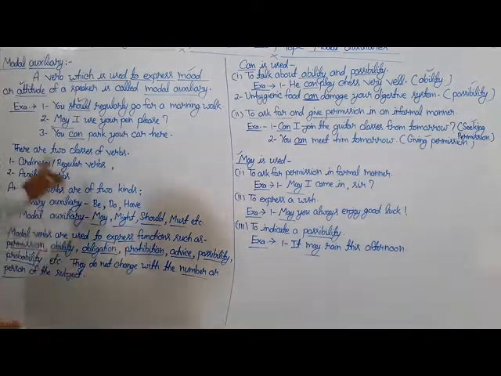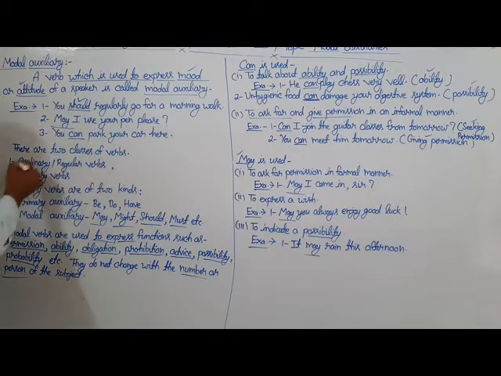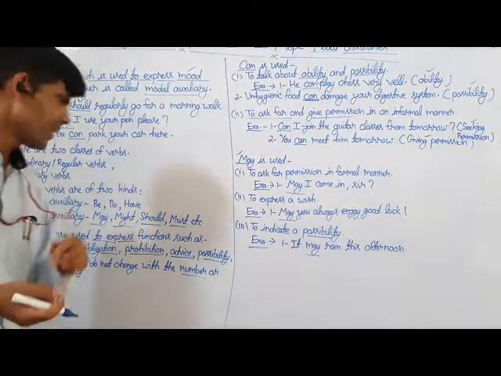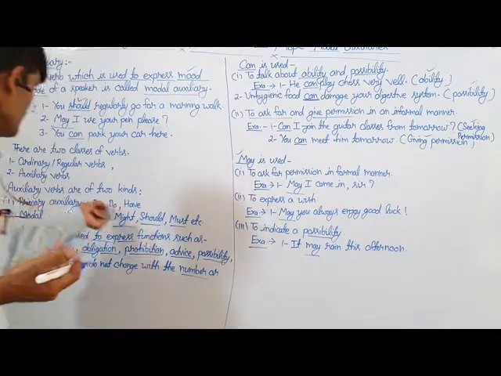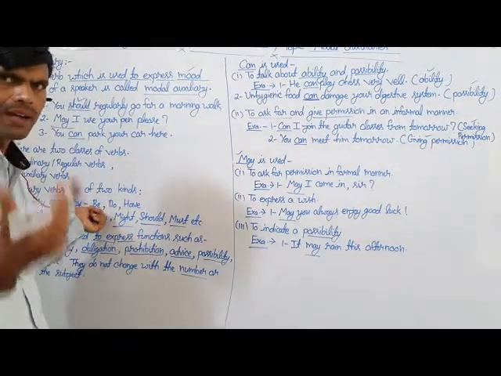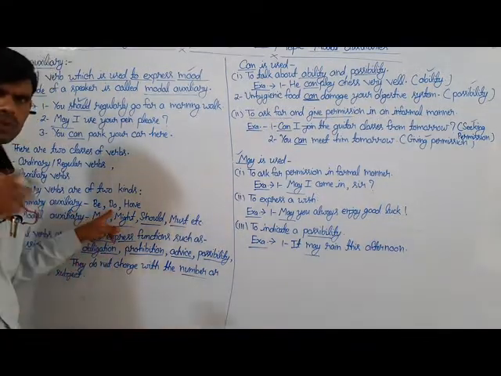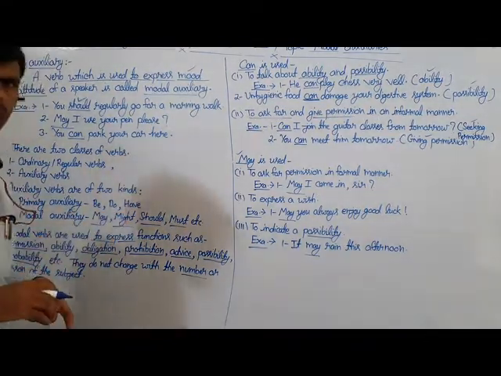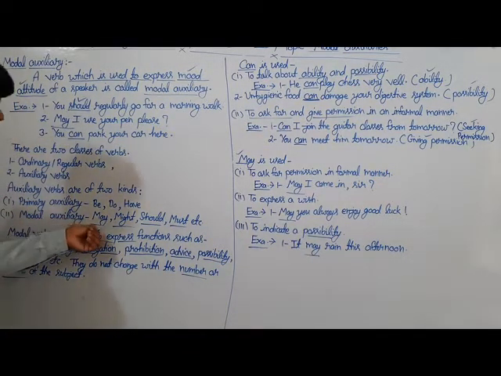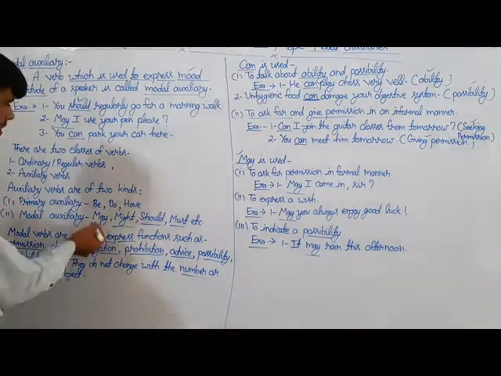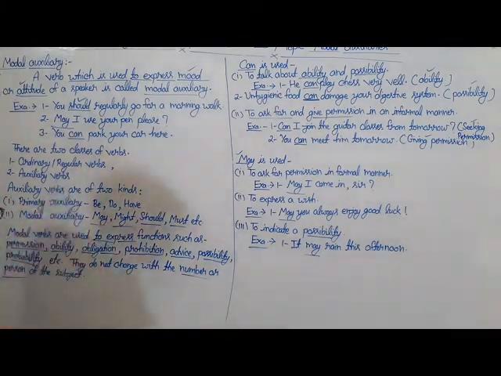They are like non-finite words. There are two kinds of words: ordinary or regular words, and auxiliary words. Auxiliary words are of two kinds. The first one is primary auxiliaries, which include be, do, have. Be includes is, am, are, was, were, etc. Do includes do, does, did. Have includes has and had. And the second one is modal auxiliary. It includes different types of words such as may, might, shall, should, must, etc. These are some kinds of modal auxiliaries.